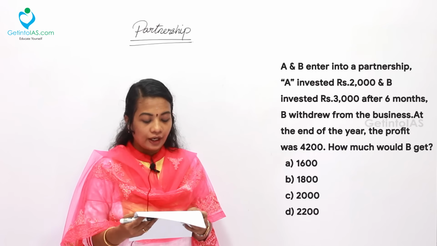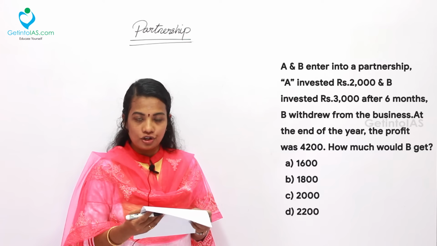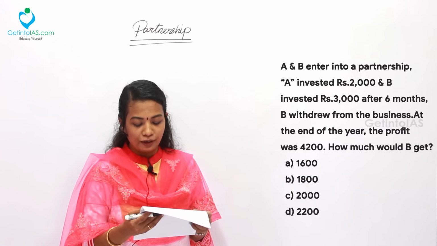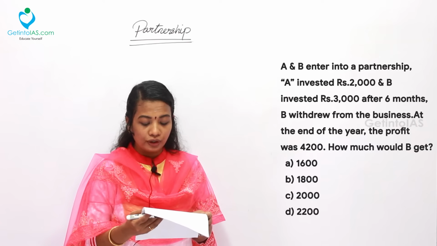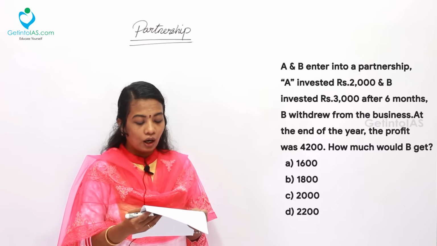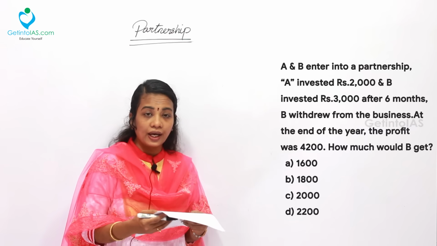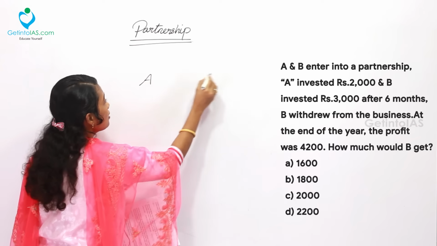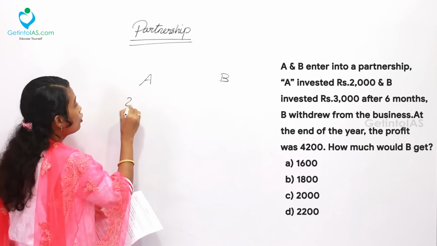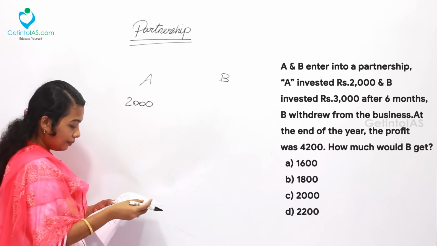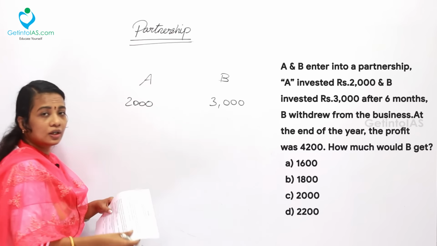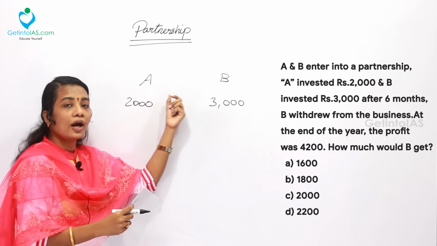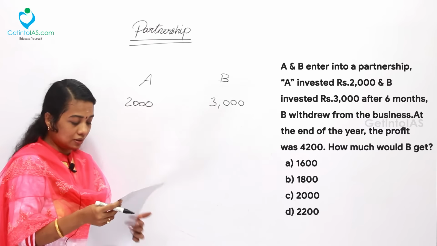The next question, A and B enter into a partnership. A invested rupees 2,000 and B invested rupees 3,000. After 6 months, B withdrew from the business. At the end of the year, the profit was rupees 4,200. How much would B get? Here A and B, only two partners. A invested rupees 2,000 and B invested rupees 3,000. So, at the initial time of the starting of the business, A and B both were involved in the business.